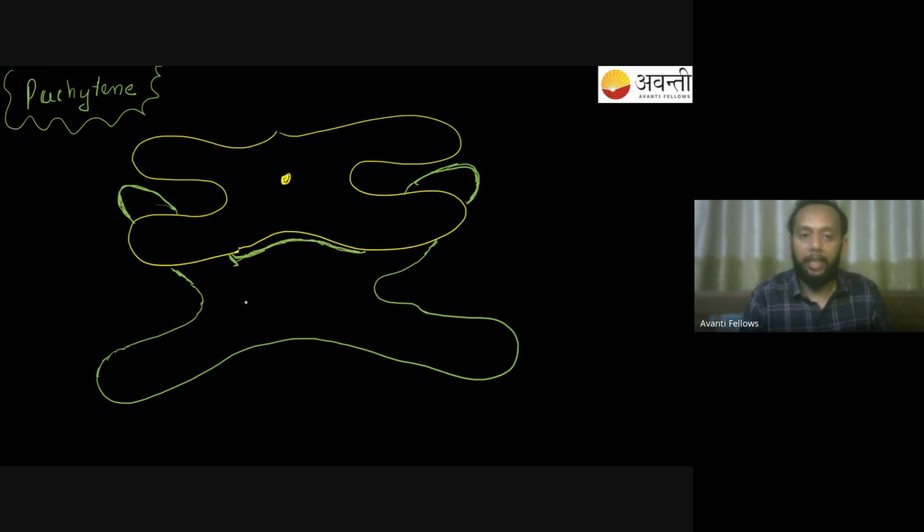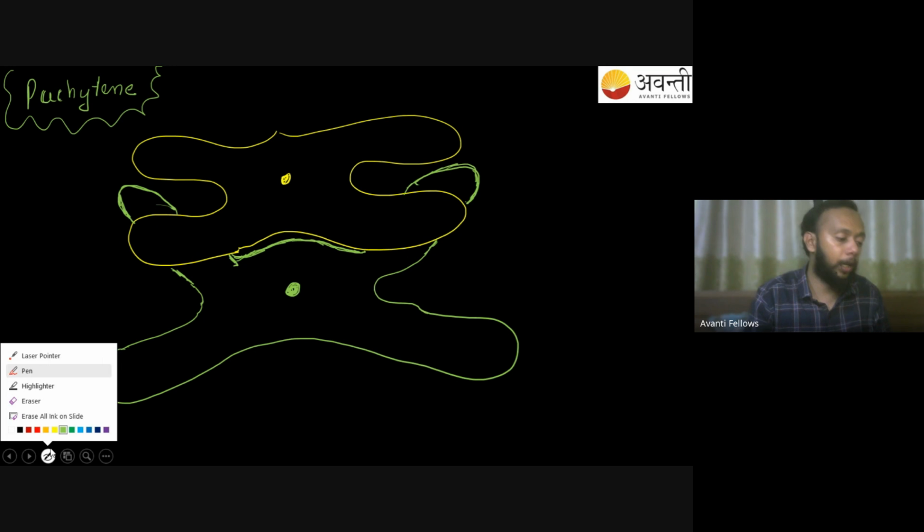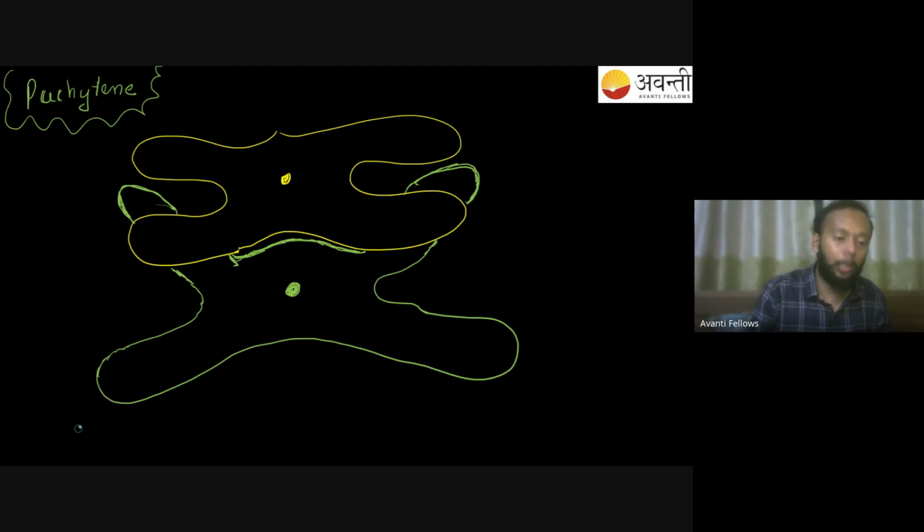Now what is happening in this? So you have this homologous pair which we have drawn over there, right? And you can see their chromatids are actually crossing their arms. So what is happening here now? Why is the crossing of arms happening? Why is one chromatid crossing with another chromatid, or one arm crossing with another arm? This is happening so that you can exchange the DNA over here. This is something which is happening so that you can exchange the DNA.